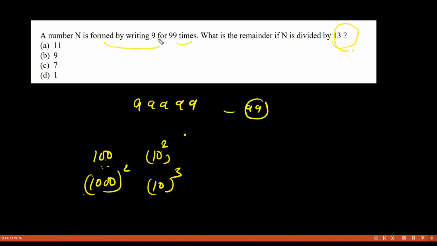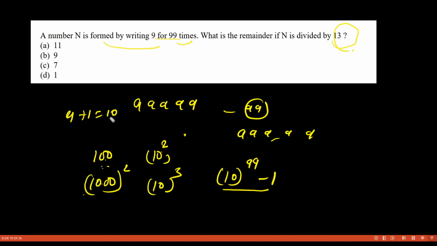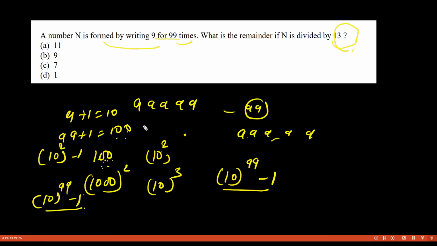So if I have to write 9 repeated 99 times, it will come when you do 10 to the power 99 minus 1. Like if you are using 9, so 9 plus 1 is equal to 10. Similarly, 99 plus 1 is equal to 100, which is 10 squared. So 10 squared minus 1 will give you 99. Similarly, 10 to the power 99 minus 1 will give you 9 repeated 99 times.